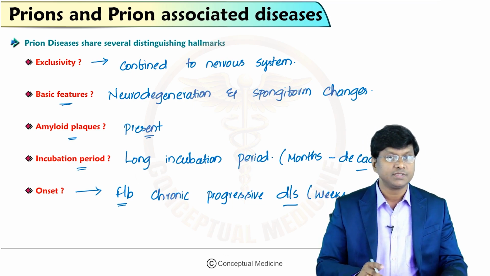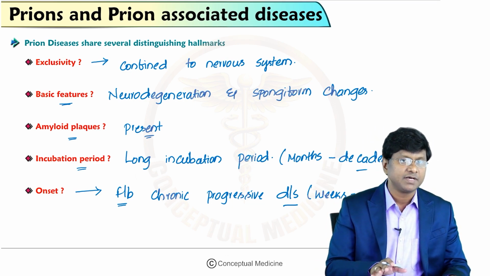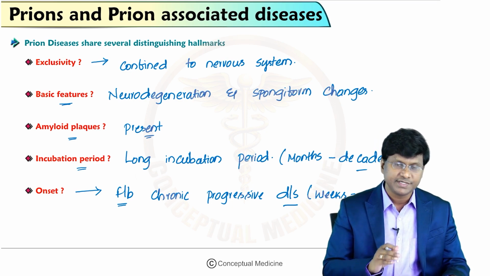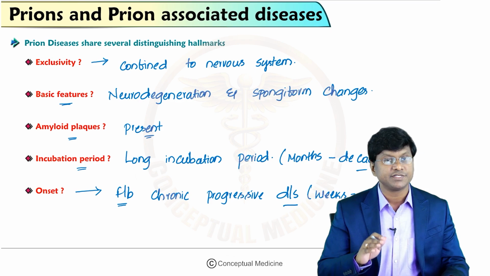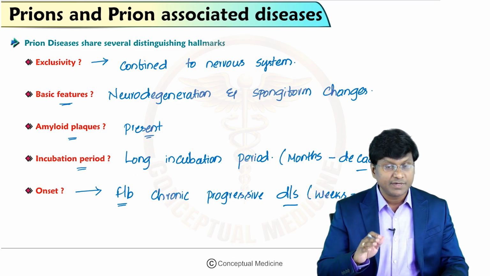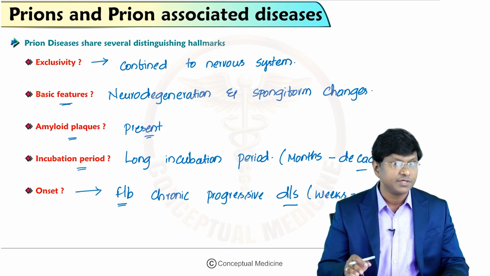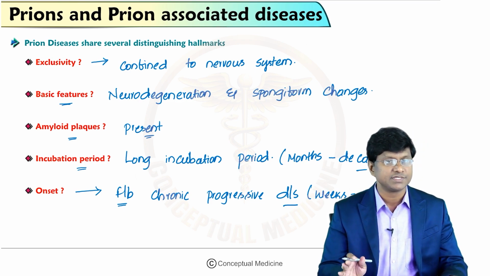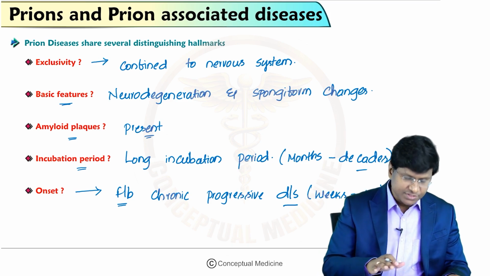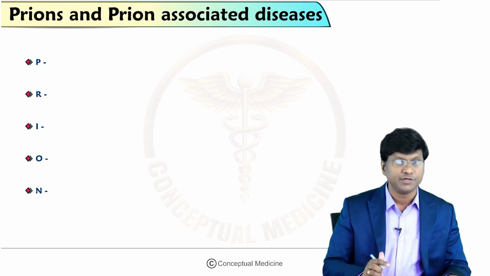So that is about the distinguishing hallmark features of the prion disease. The disease is confined to the nervous system. The basic features are neurodegeneration and spongiform changes. Amyloid plaques may be present, they have a long incubation period, and onset of clinical illness is followed by the chronic progressive disease. Now, let me tell you all these features in the form of a mnemonic.